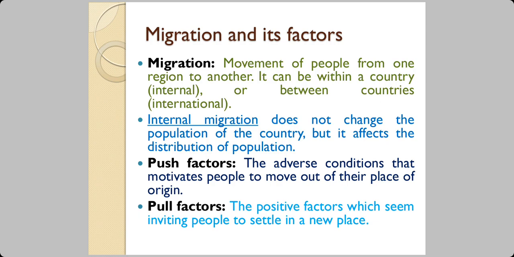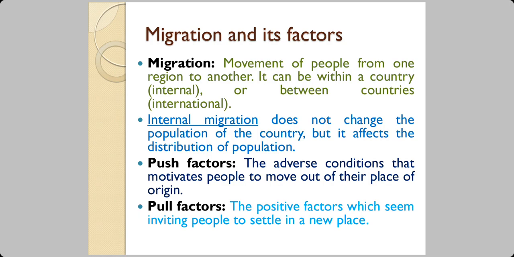Then, when we say migration, there are two factors. One is known as the push factor, the other is the pull factor. Push factor is the adverse condition, the bad condition that makes the person think, no, I don't want to live a life like this. I deserve a better condition of living, and so I will move out of this place. That factor is known as the push factor, which is pushing him out of that place.